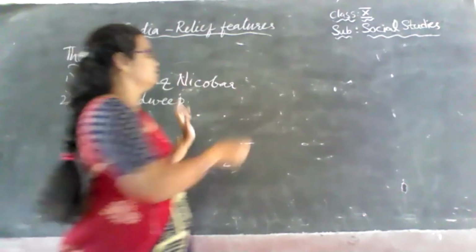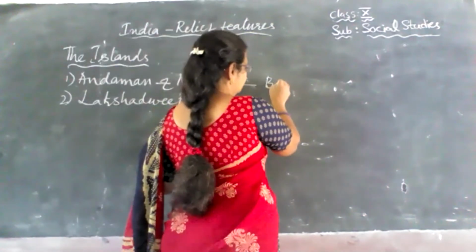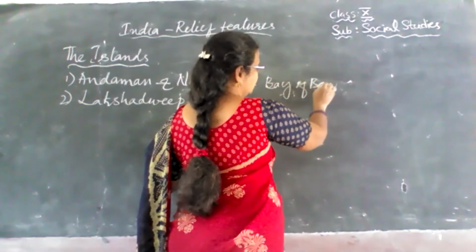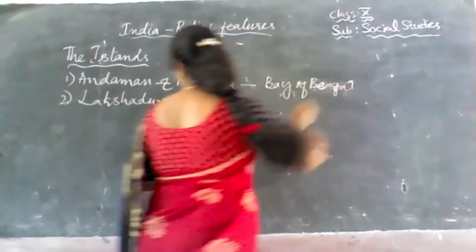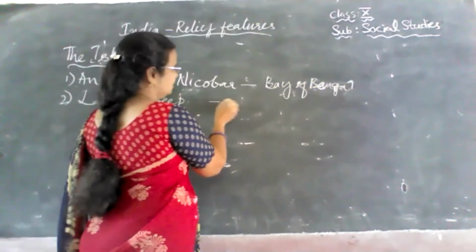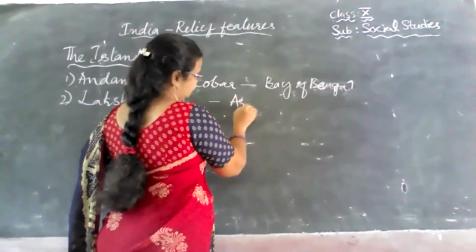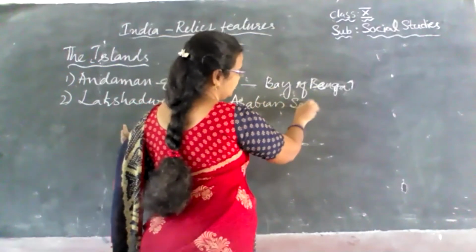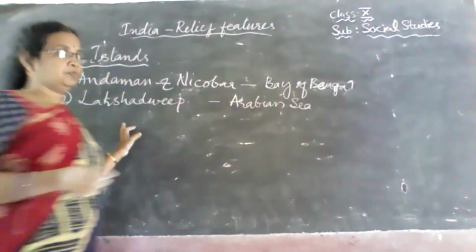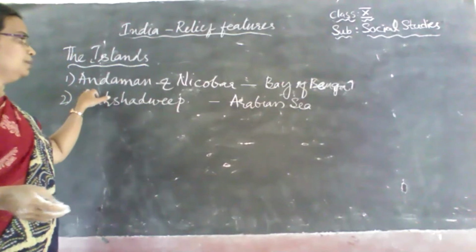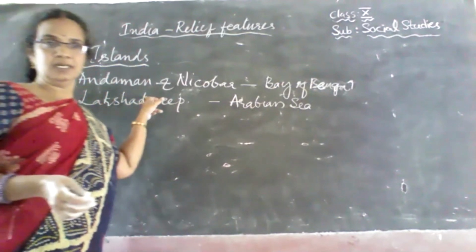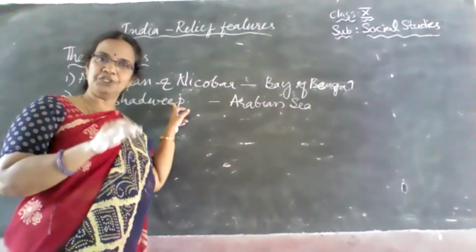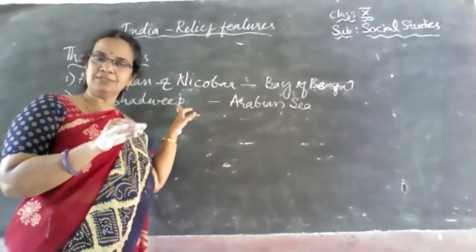Andaman and Nicobar Islands you find in the Bay of Bengal, that is towards the east of our country, whereas Lakshadweep Islands are found in the Arabian Sea, towards the western side of our country. And these Andaman and Nicobar Islands are the elevated parts of the submerged mountain range that runs from Myanmar.